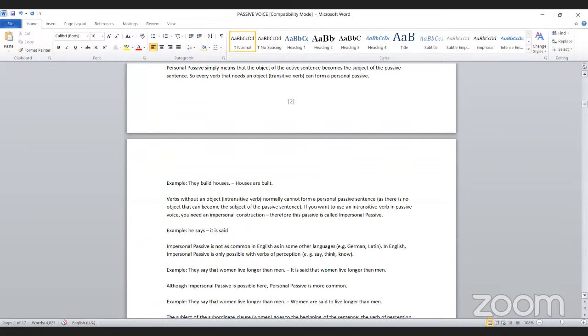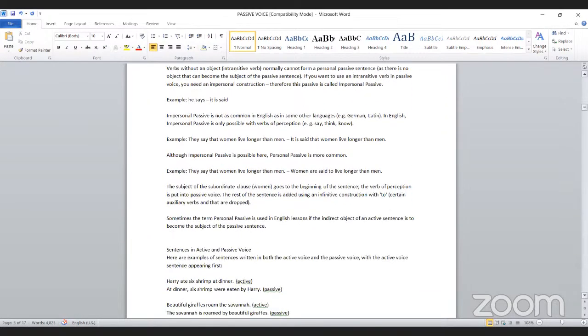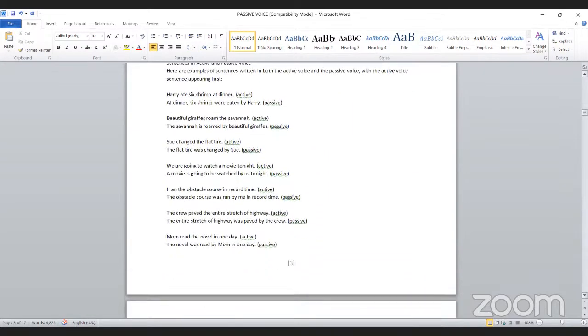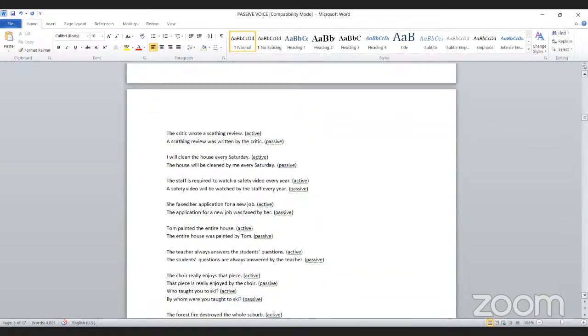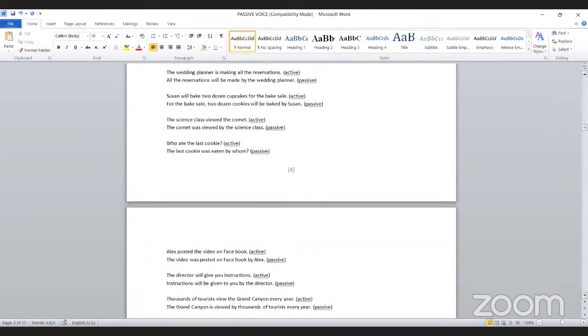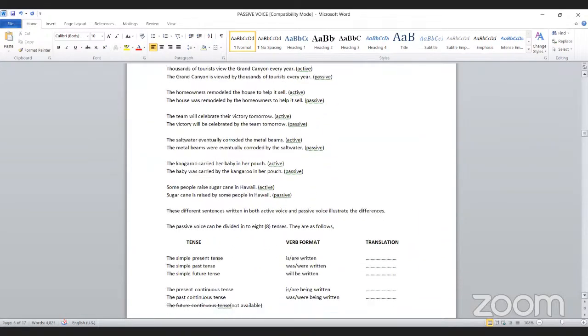So we need to keep them in our mind, because otherwise you'll be in deep trouble if you try to change any of the present perfect continuous cases or any such cases into passive.